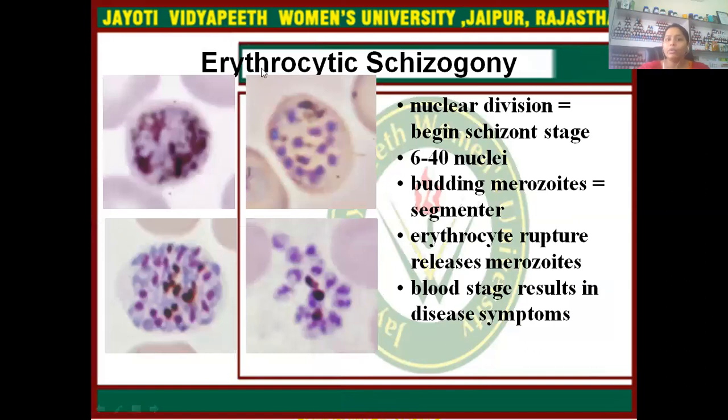But there is an erythrocytic schizogony also. There, nuclear division begins in the schizont stage. 10 to 40 nuclei form budding merozoites, and erythrocyte rupture releases the merozoites. Lysed blood cells result in disease symptoms.